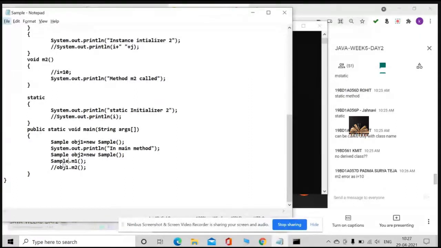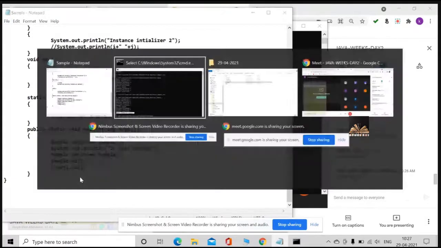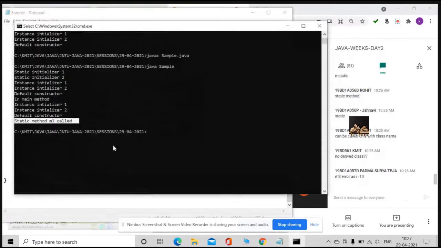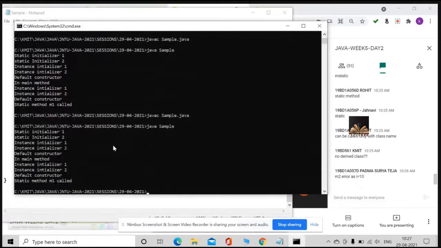Just keep in your mind what changes I have made, okay? Keep that in your mind, what changes I'm doing. What happened? Again, static method M1 called. Now, what's your conclusion, guys? A static method can be called with the object as well as the class.